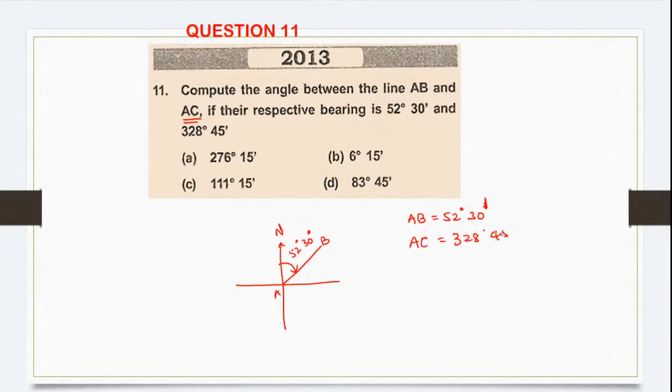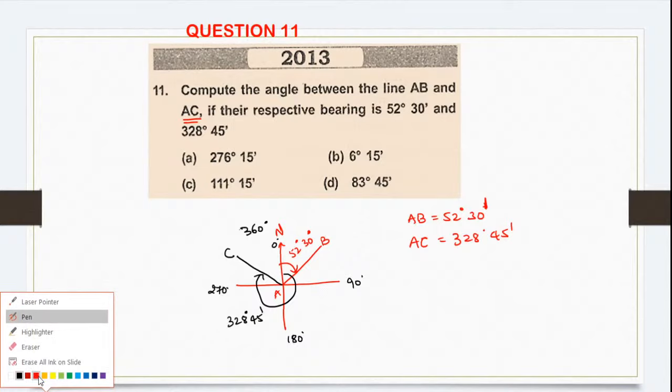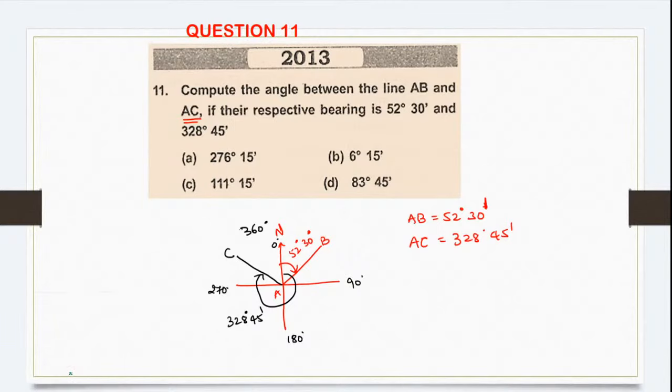328 degree 45 minutes. So where does this lie? If you all know, this starts from 0 here, 90 degree, 180 degree, 270 degree and again it comes back to 360 degree. So your 328.45 will lie somewhere here. So this is the line AC and the angle for this is how much? 328 degree 45 minute.